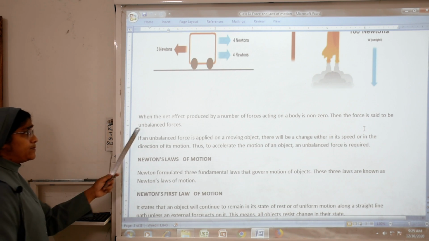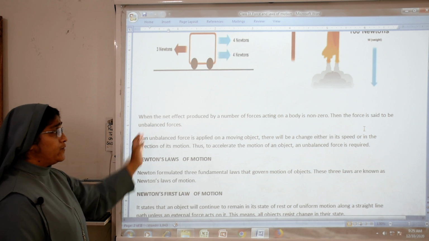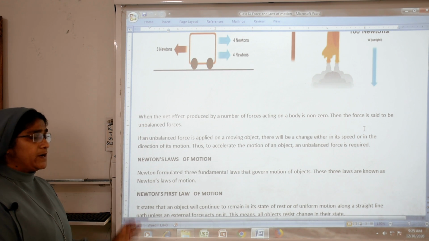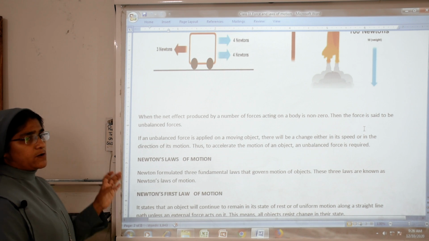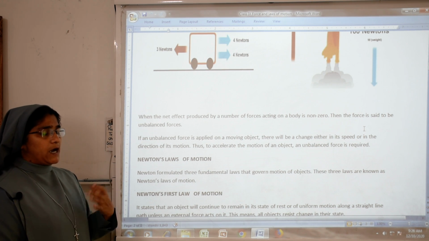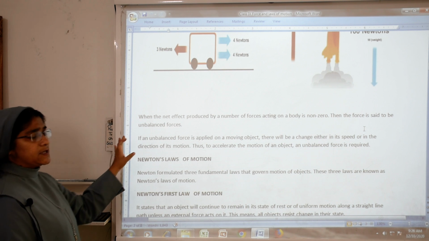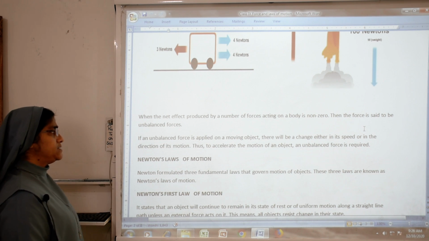When the net effect produced by a number of forces acting on a body is non-zero, the forces are unequal, and in this case it is called unbalanced force.